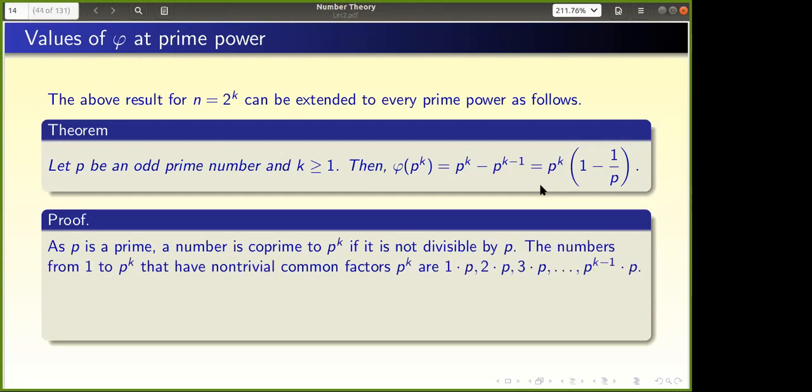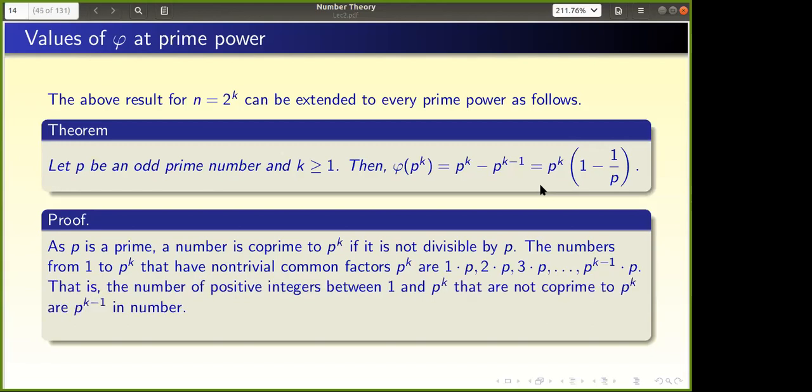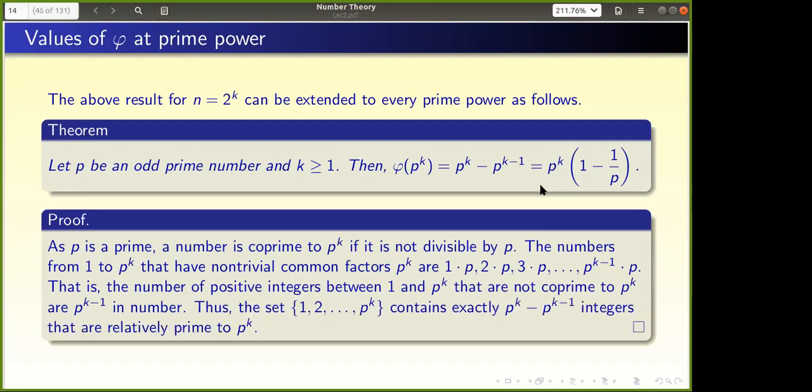So that is the numbers 1 to p power k that have a non-trivial common factor with p power k. Non-trivial common factor means other than 1. So 1 into p, 2 into p, 3 into p, up to p power k minus 1 into p. These are the numbers whose GCD is not 1. Exactly p power k minus 1 of them are there, which are not relatively prime to p power k. So I have to subtract them from all the numbers 1 to p power k.